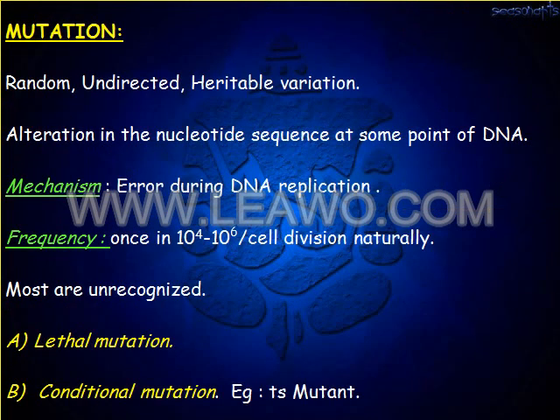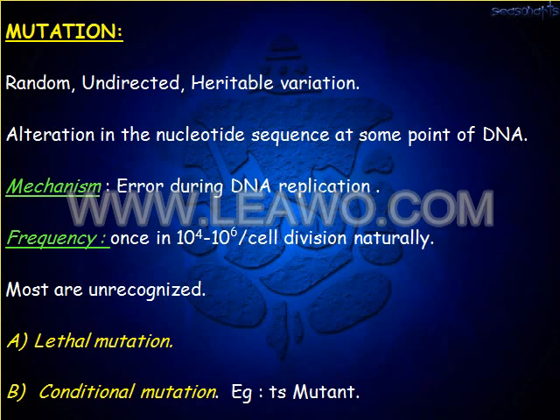Mutation can be defined as a random, undirected, heritable variation. There is an alteration in the nucleotide sequence at some point of the DNA. The mechanism is an error during DNA replication, which results in the development of a mutant.